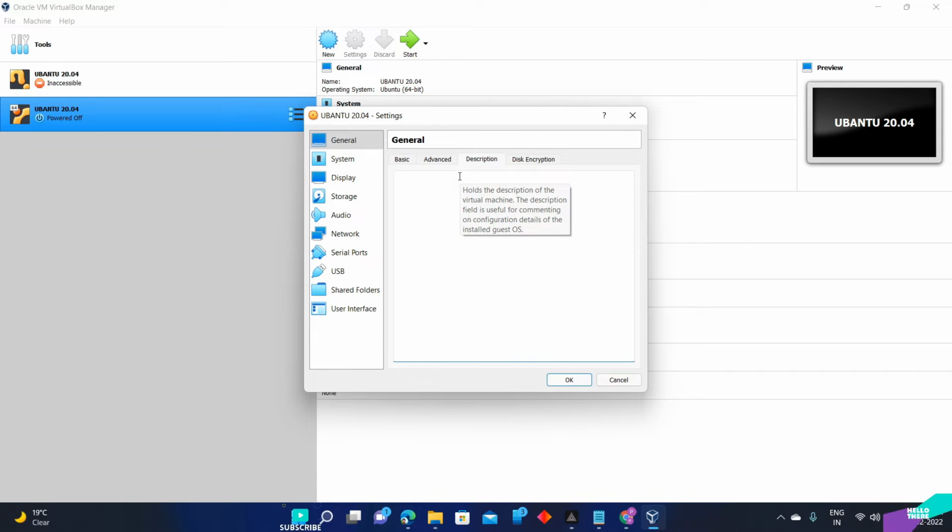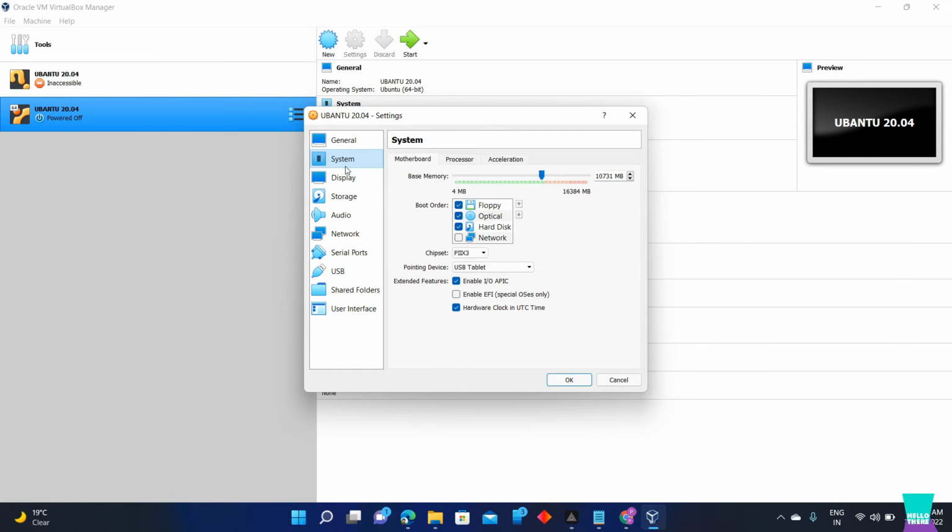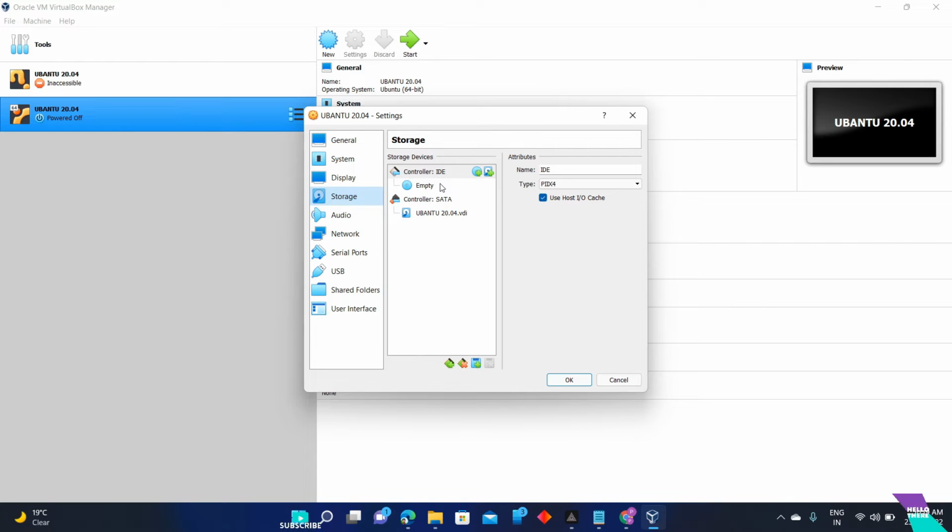I'm writing: hello, welcome to virtual world. Okay. Leave the system settings the same. Do not touch anything. Directly go to storage. As you can see, this is the empty controller. Click on this. Okay. Click on this one.